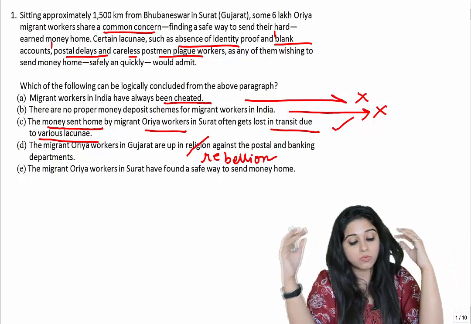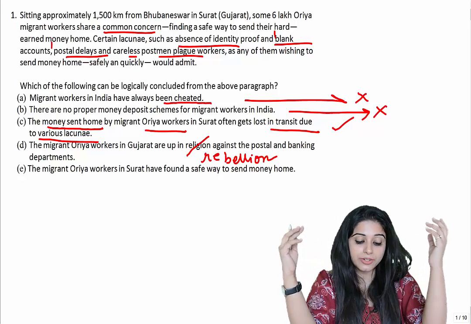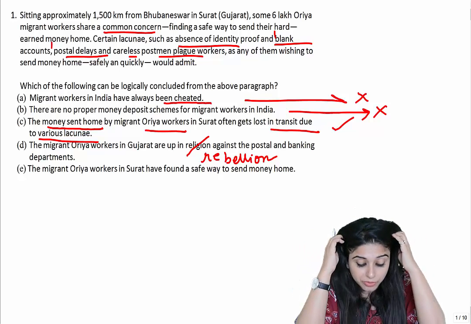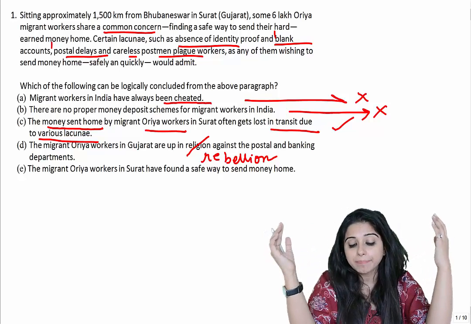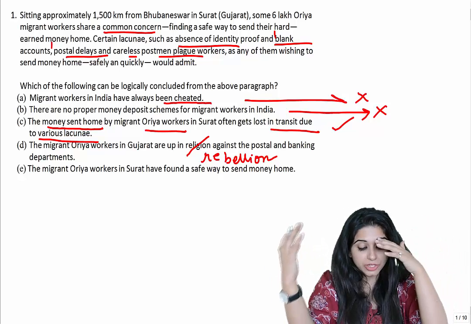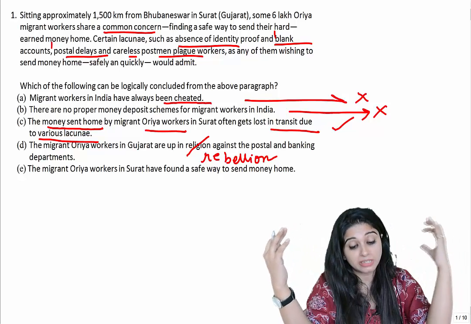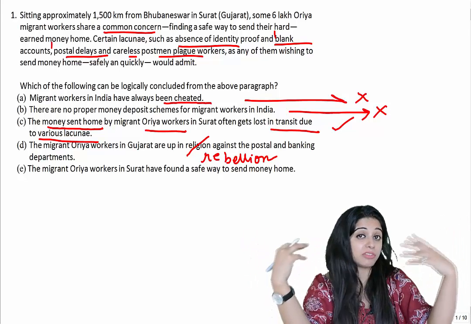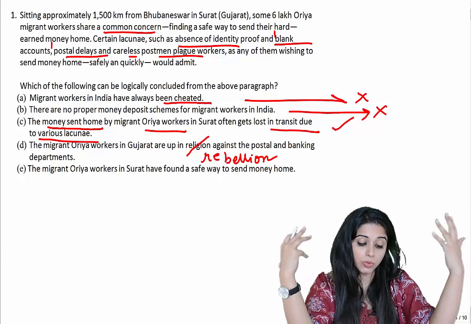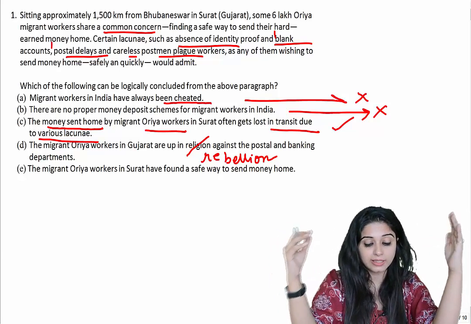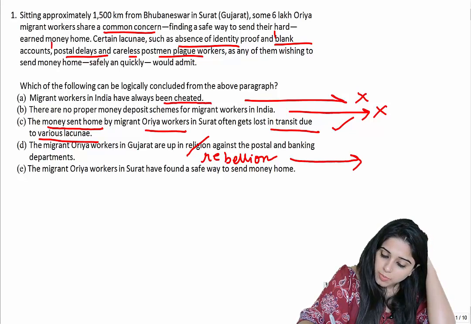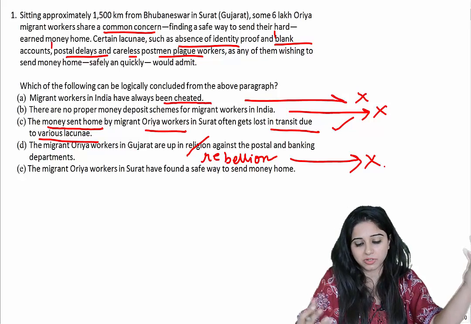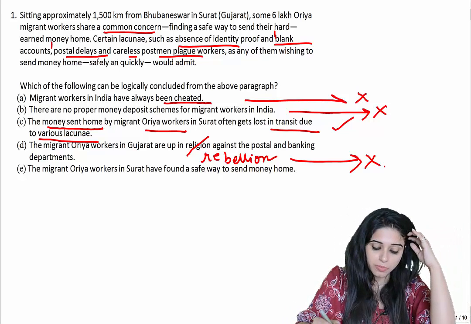So the migrant Odia workers in Gujarat are up in rebellion against the postal and banking departments. Do you have proof enough to say that they are in rebellion? They don't have means to send money back home, but they are in rebellion. We don't have enough proof to say that. We don't have enough data to be able to conclude that. Therefore, not possible as a conclusion because it's beyond the scope of our argument. All right, therefore D is not a possible answer.